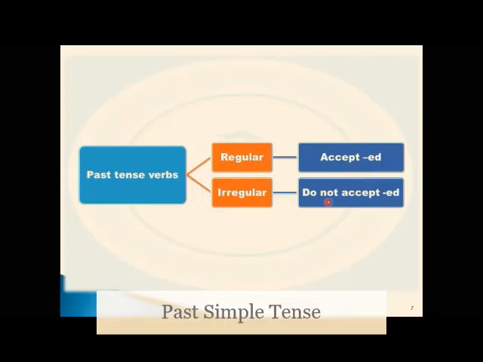From are, we have were. From drink, drunk. From go, went. So we call them what? Irregular verbs. Why are they irregular? Because here we do not add what? ED. They do not accept ED. But in the regular forms, we find ED in the past forms. In the irregular forms, we will not find ED at the end of the verb in the past form.